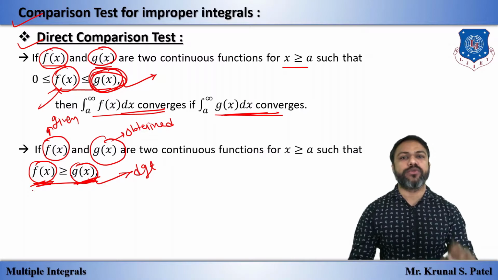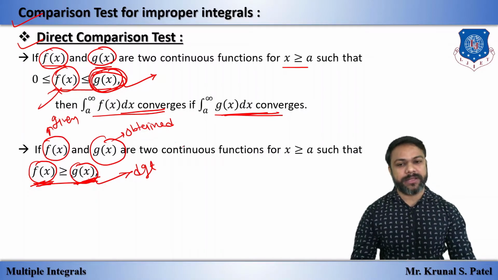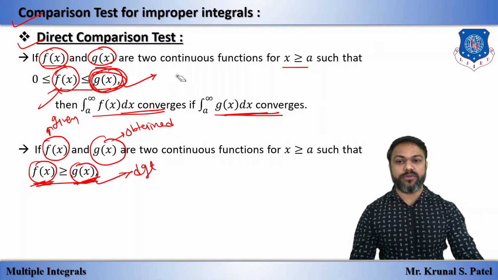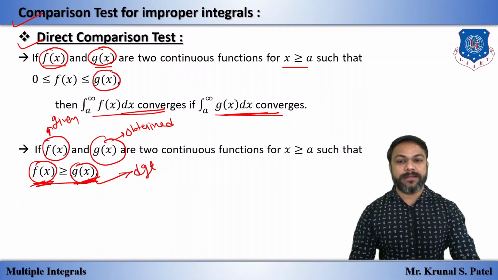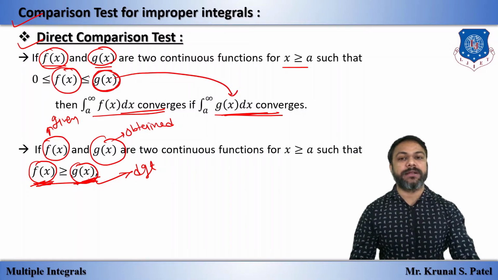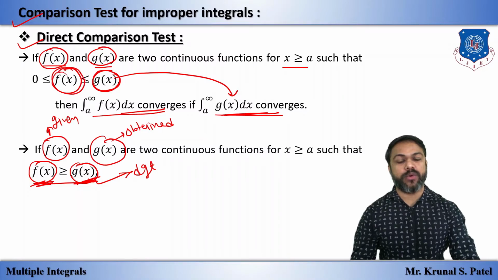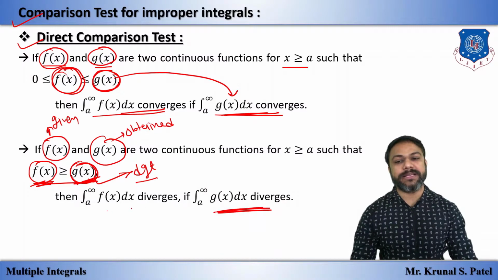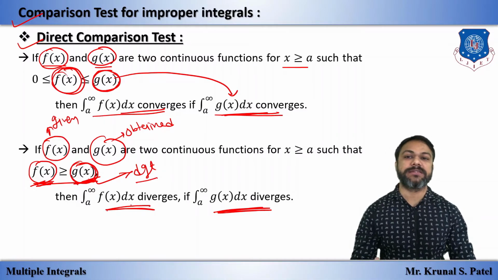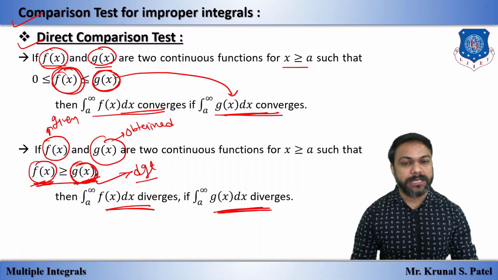For that we have to use the limit comparison. But here we have to keep one thing in mind: if the new one is bigger than the old one and the new one is convergent, then the old one is convergent. In a similar way, if the new one is small and it is divergent, then the big one is divergent. Okay, this is our direct comparison test.